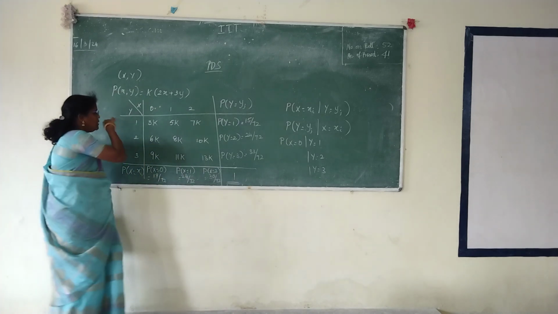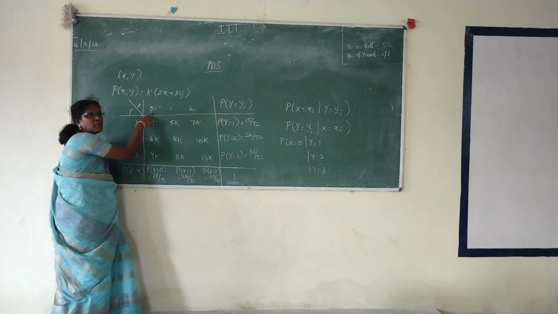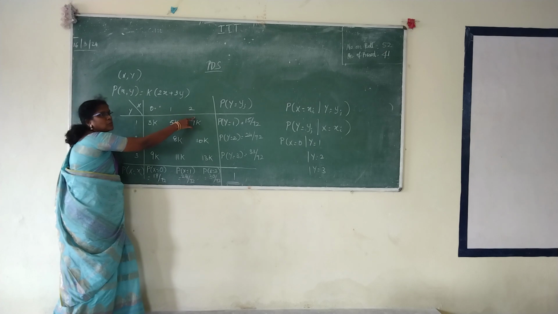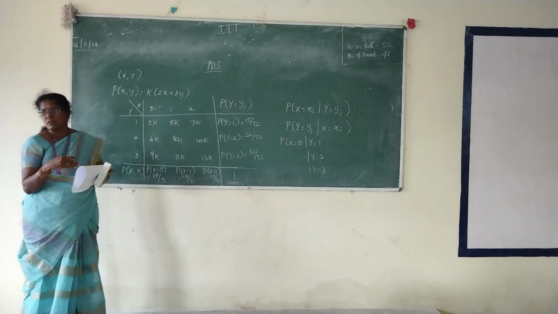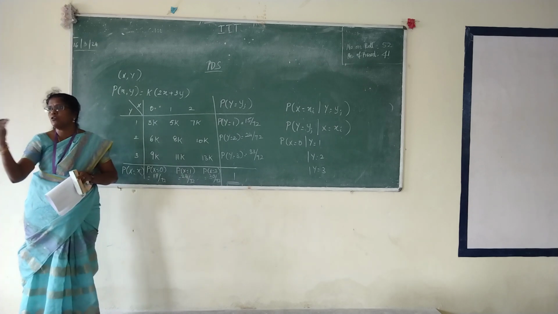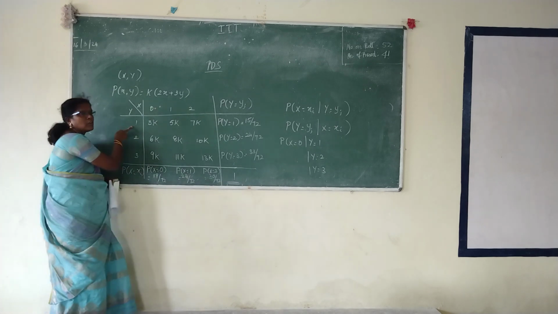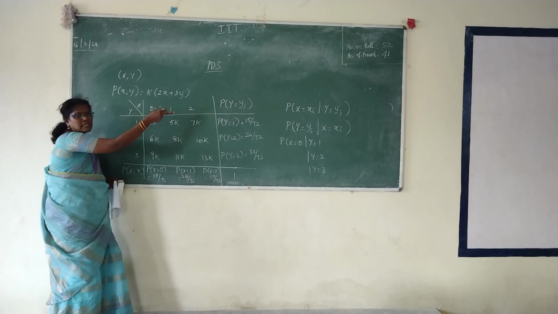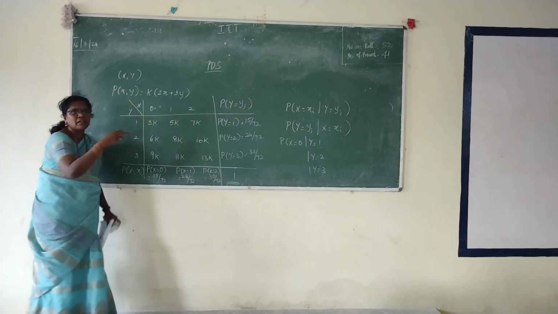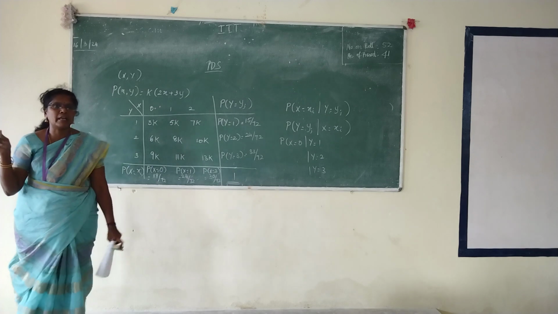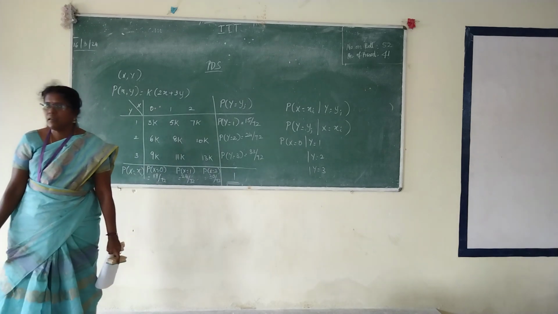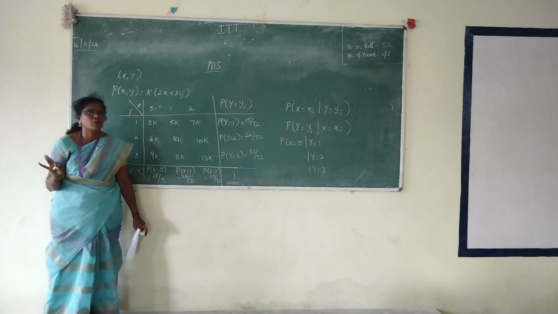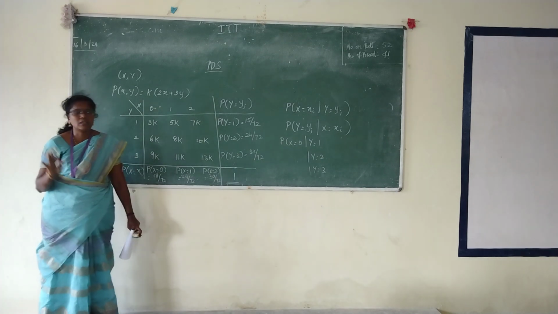So for x equals 0, how many discussions? 3. For x equals 1, 3. For x equals 2, 3. Totally 9 for this case. Similarly, you can reverse: y equals yj given x equals xi. You fix y equals 1, how many possibilities of x are there? 3. So that way also you will calculate 9. So 9 plus 9, 18 conditional distributions you are going to find. Easy one, just a one-line answer. So let us take our next topic.